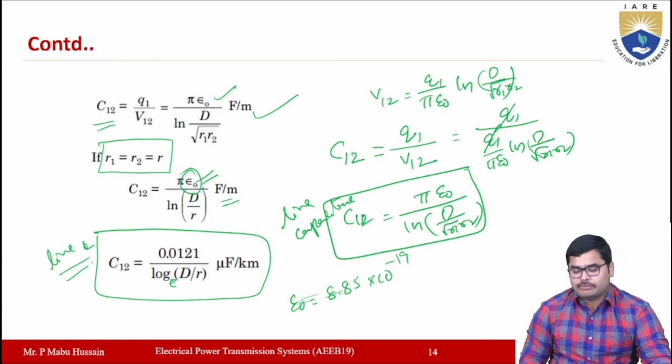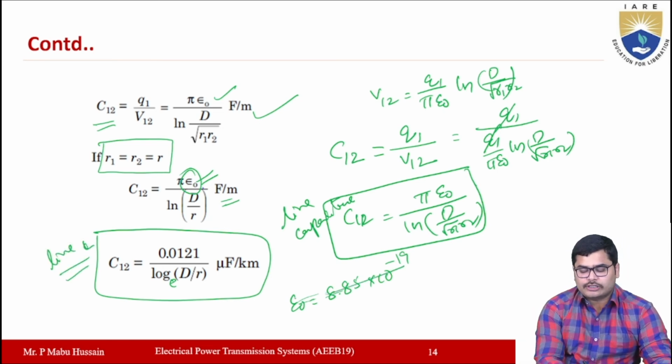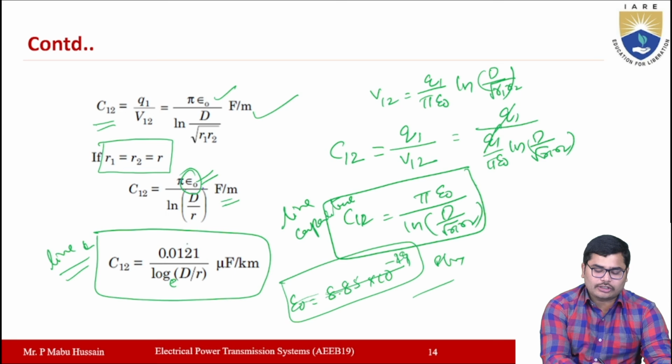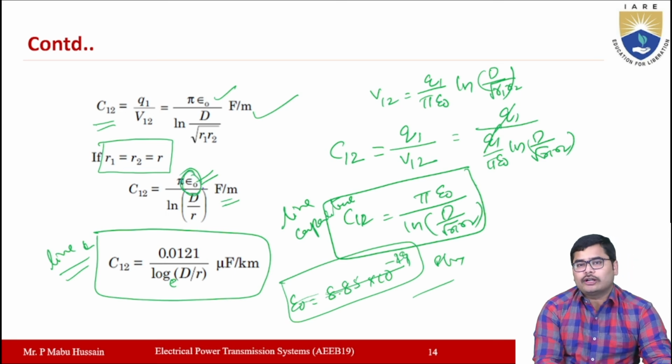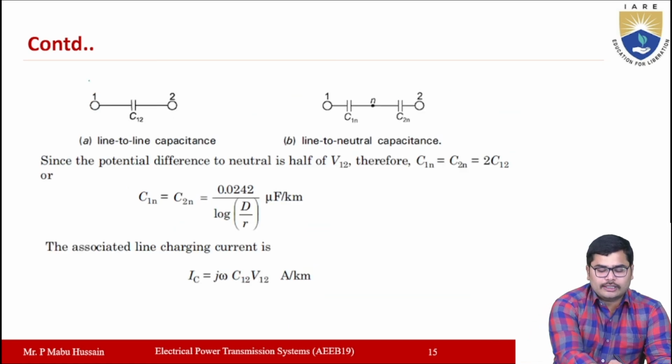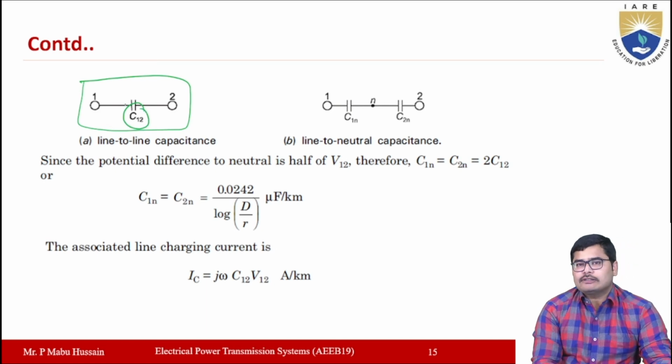Once you check this value, epsilon naught is equal to 8.85 into 10 power minus 24, I think so, farad per meter. So verify this value and substitute it here for epsilon naught, so that you will get this expression. And this capacitance C12 is the line capacitance which is between the conductors 1 and 2.